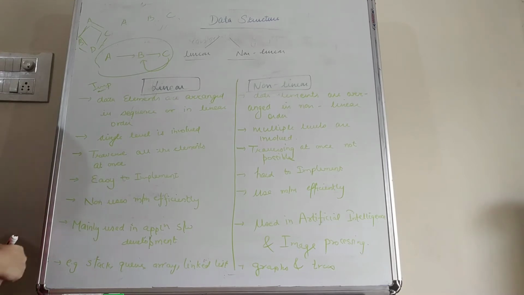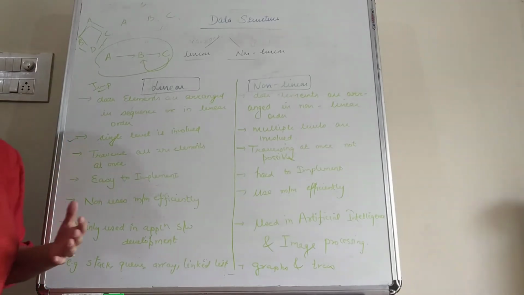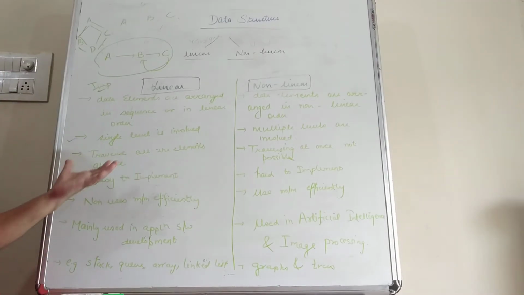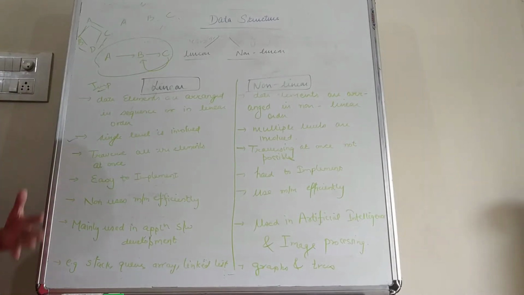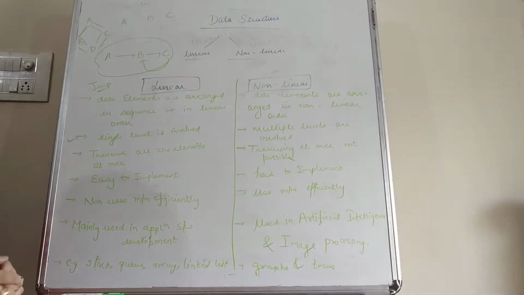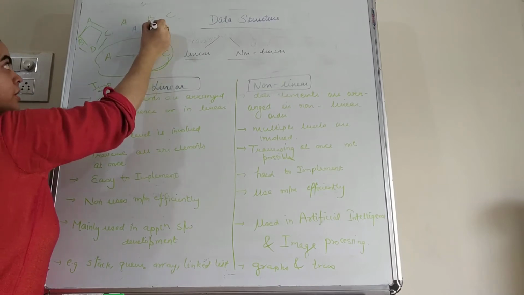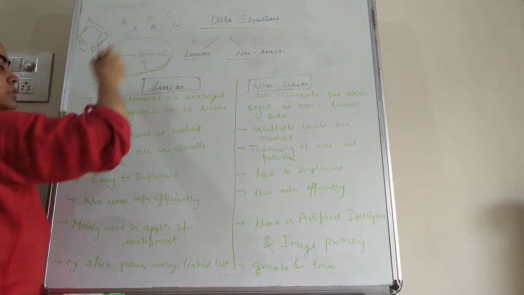Next one is that a single level is involved. That means arrays are used in order to save the data, and these are 1D arrays. So only a single level is there. Suppose we want to store these items: A is stored here and afterwards B is stored and then C is stored.